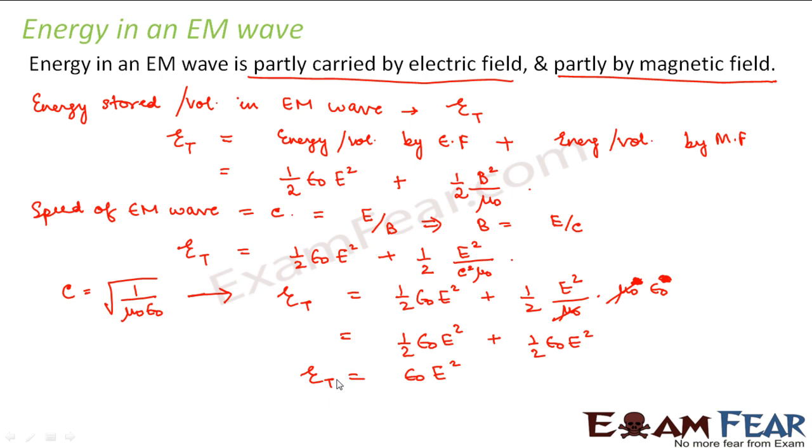Therefore, the total energy stored per unit volume in an electromagnetic wave is given by epsilon naught E square, and this is the amount of energy per unit volume that will get carried by the electromagnetic wave. So half of this energy is carried by the electric field and the remaining half by the magnetic field. As the wave propagates, the energy gets carried from one place to another. So this is the energy which gets carried away by the electromagnetic wave. Now since the electromagnetic wave carries energy, it has so many practical applications in communication systems.